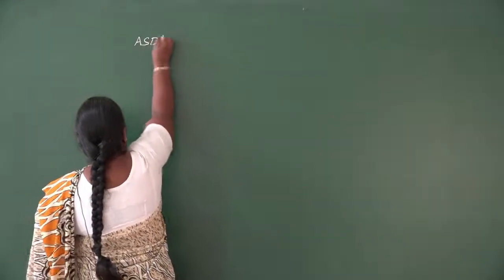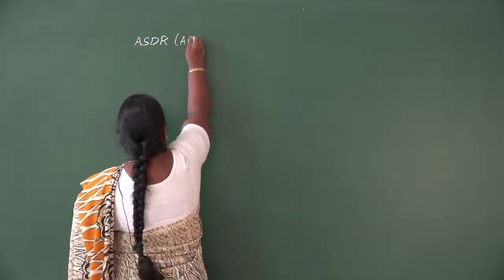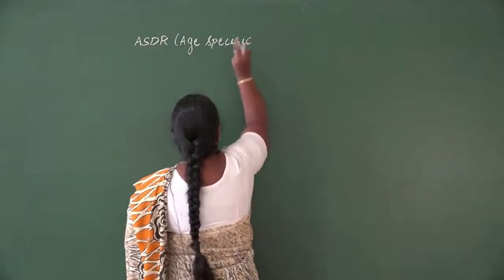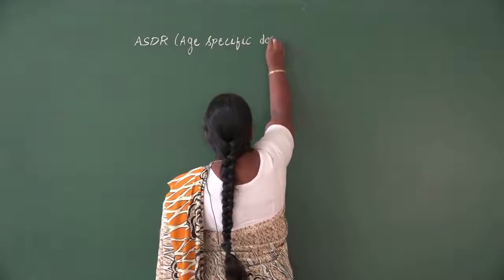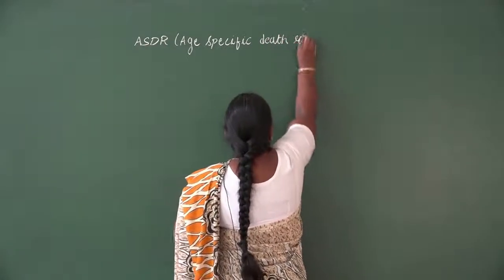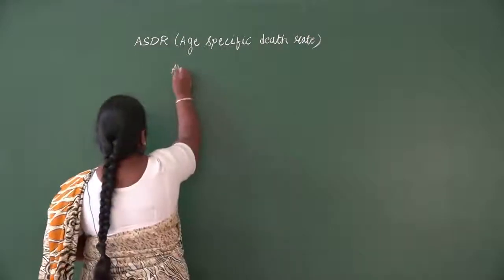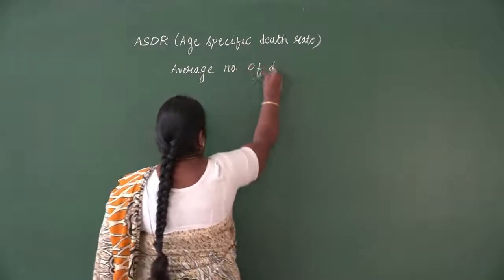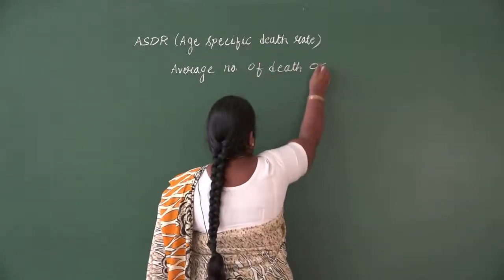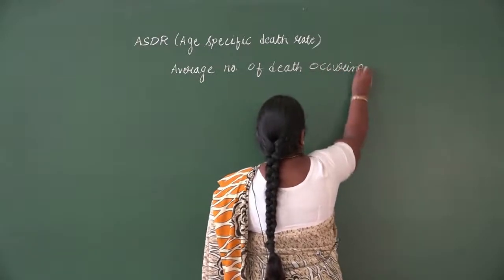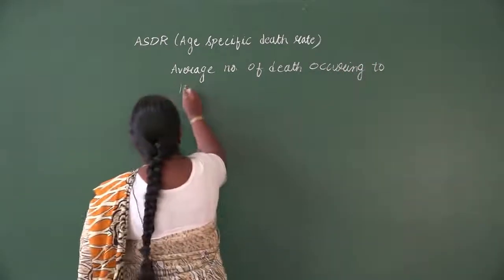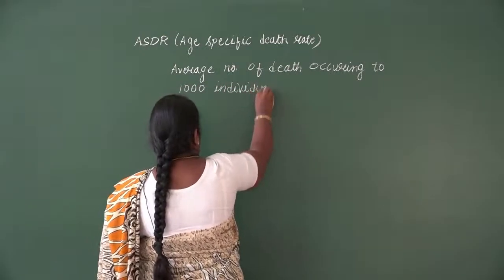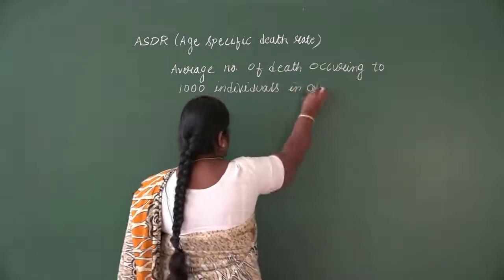So ASDR, age specific death rate. The name itself specifies that we are studying the death rate for each age group. It is defined as the average number of deaths occurring to 1,000 individuals in a specific age group.